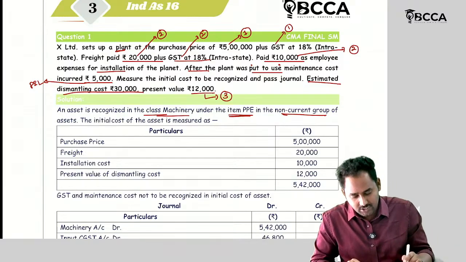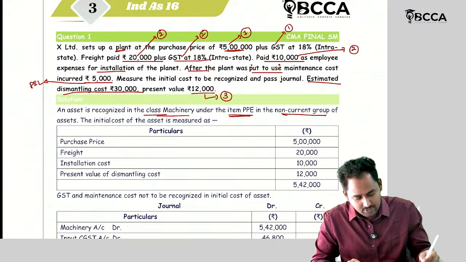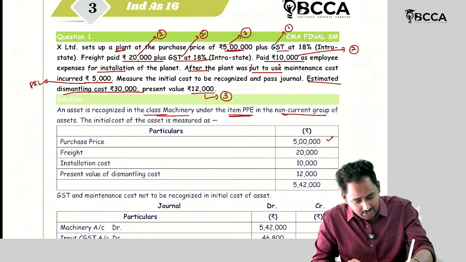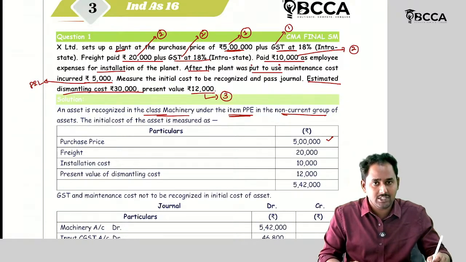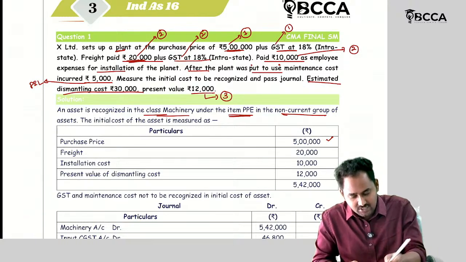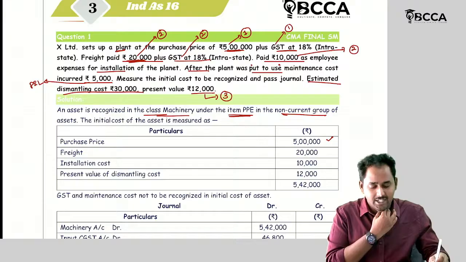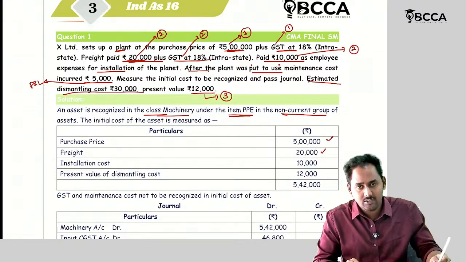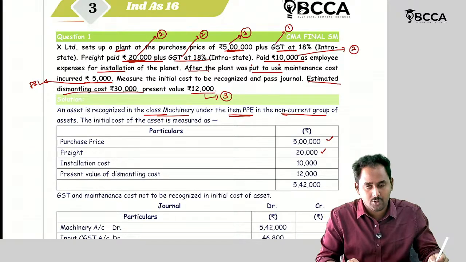So what is the first aspect? Purchase price. How much? 5 lakh rupees. You can add it. What is the next element? Can I add GST in my cost? No, it is non-refundable taxes. Then what is the freight? Freight is 20,000 rupees. It's a directly attributable cost. I can include it in the cost of the asset. Then the GST, again, should not be considered.